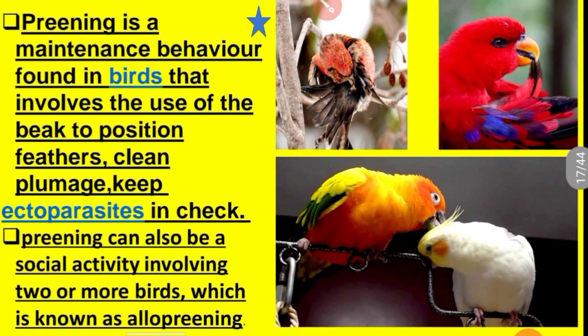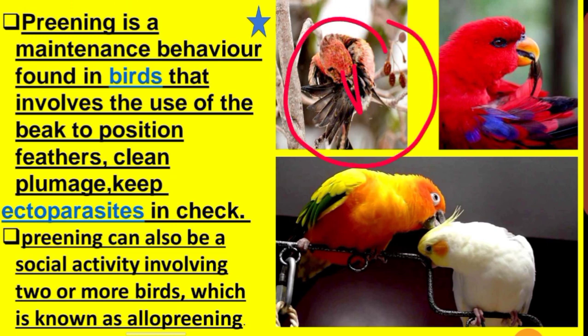What is the preening process? Preening is a maintenance behavior found in birds that involves the use of the beak to position the feathers. The beak rubs on the preen gland. See the picture. When it rubs the preen gland with its beak, it takes that oily secretion, then wraps it around the body, especially the feathers, the plumage, and keeps them arranged. One more thing, it keeps ectoparasites in check.